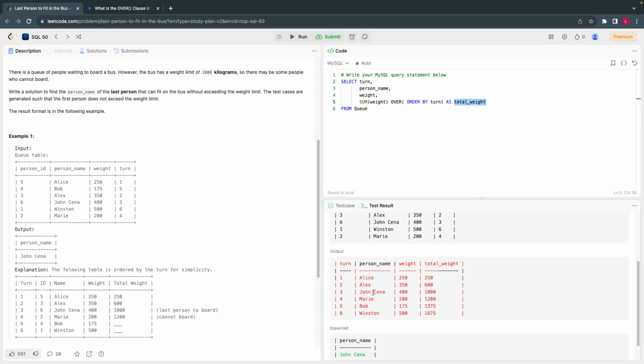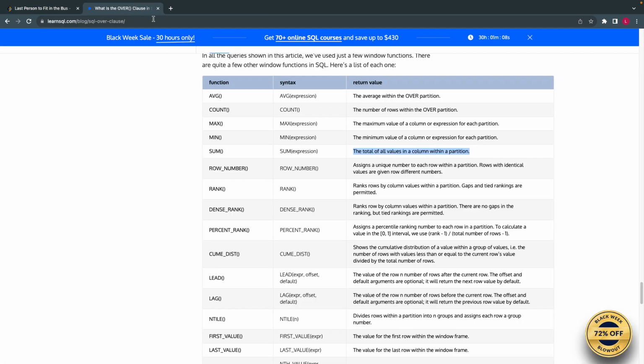This is giving me a cumulative sum, right? If you want the cumulative sum by, let's say, department, or average by department, that's where you use the OVER clause. Instead of a group by, you use partition by department. If you want the top 3 salaries of each department, you use partition by, and here you use rank or dense rank instead of sum. So that's the beauty of the OVER clause. It's a very powerful function.